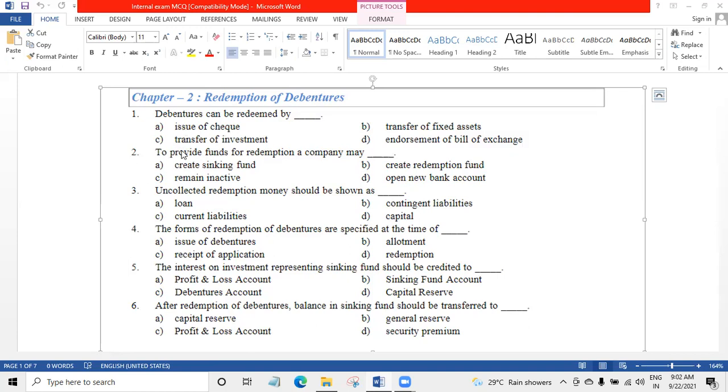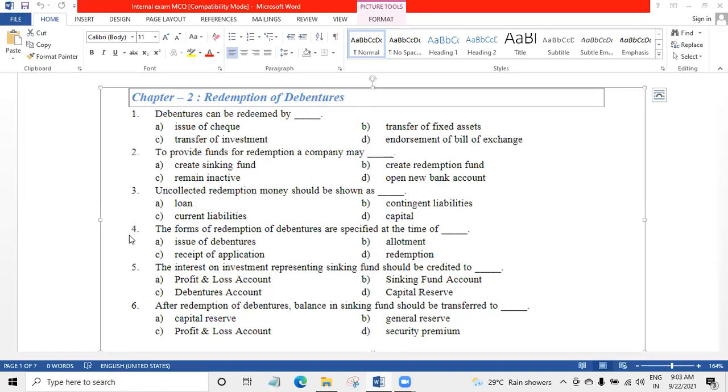Second, to provide funds for redemption, a company may dash. Create a sinking fund, create a redemption fund, remain inactive, open new bank account. Answer is A, create the sinking fund. Number 3, uncollected redemption money should be shown as dash. Answer is loan.